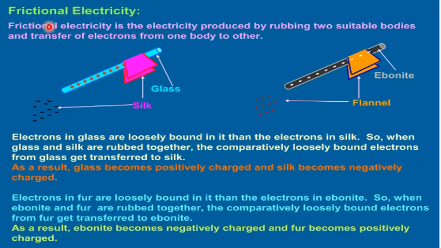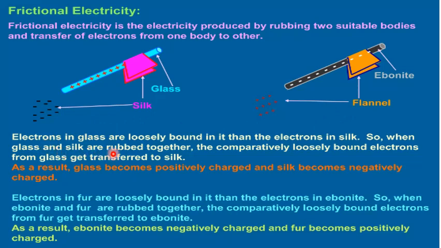Frictional electricity. Frictional electricity is the electricity produced by rubbing two suitable bodies and transfer of electrons from one body to another. As we can see in this diagram, we have a glass and silk arrangement. When we rub the glass with the silk cloth, then electrons are transferred from glass to silk, which makes glass positive and silk negative. Similarly, we can see another case of ebonite rod and flannel. If we rub the flannel with the ebonite rod, the rod becomes negative and the flannel becomes positive.